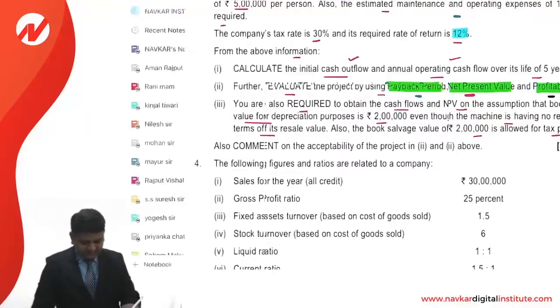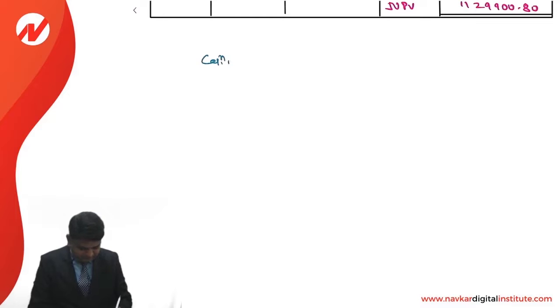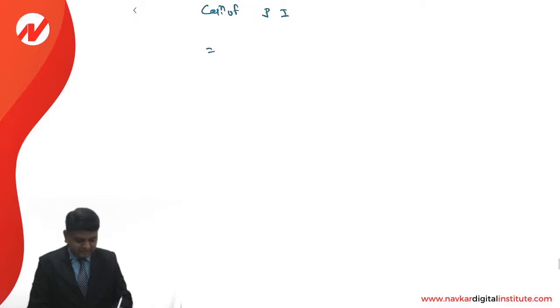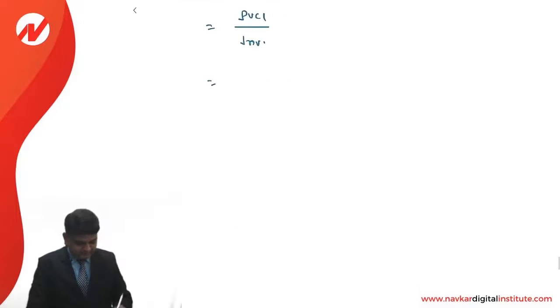Next is PI. Calculation of the PI is very simple. It is calculated as present value of the cash inflow divided by investment. What is present value of the cash inflow? This is the present value of the cash inflow, 32,29,900.8, divided by investment.